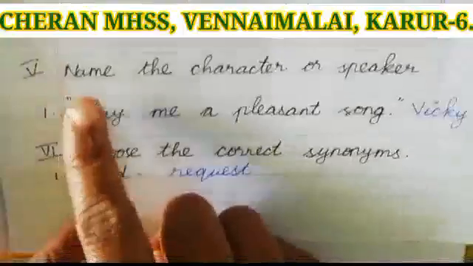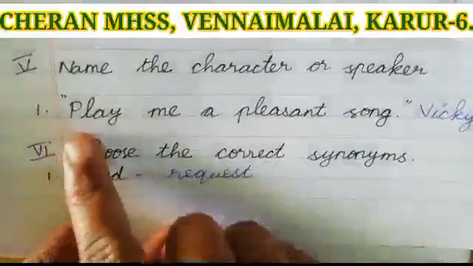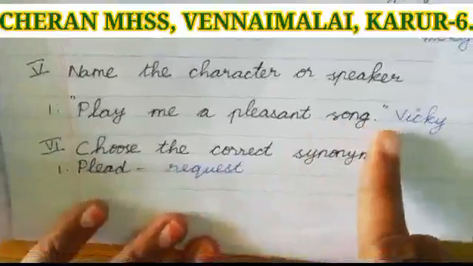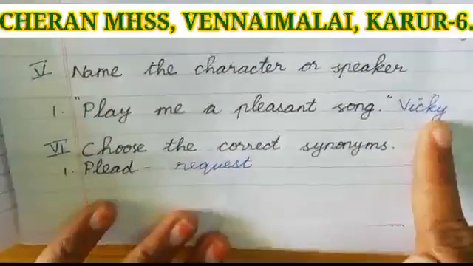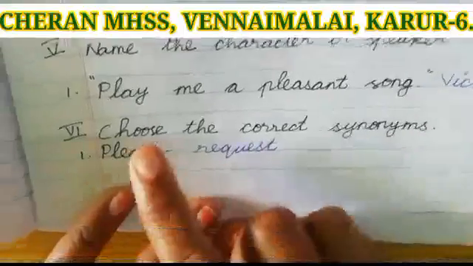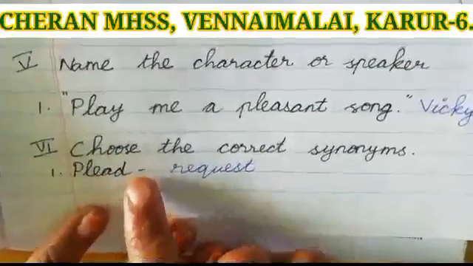Roman number 5, name the character or speaker. First one, play me a pleasant song. Like this you have to write and then write the answer like this. Okay, Vicky. Complete all the 3 questions and then go to the next Roman.